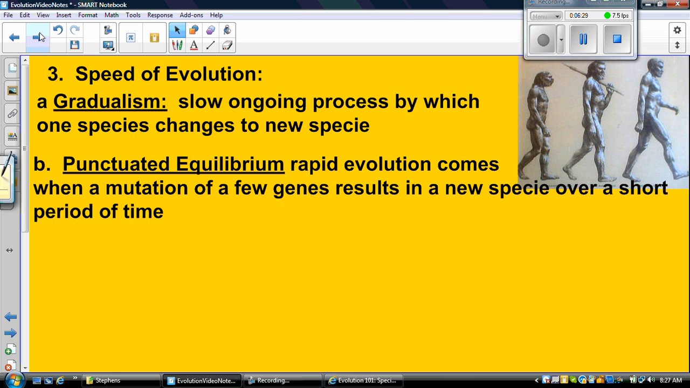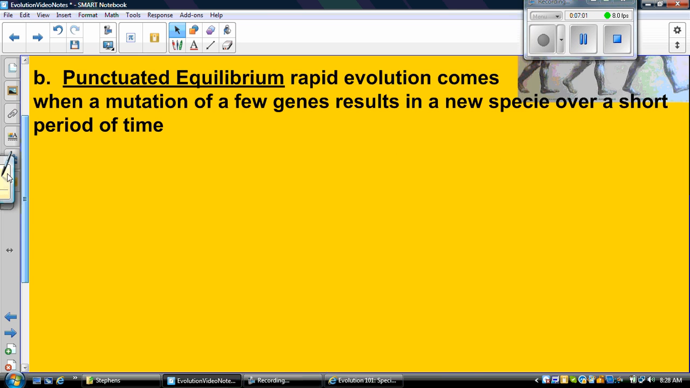Okay, so when we talk about evolution, we also need to talk about how fast that can occur. There's two ideas on the speed of evolution: gradualism and punctuated equilibrium. Gradualism is a slow, ongoing process by which one species changes into a new species. So gradualism says that the process of changing over time is going to take a really long time. Punctuated equilibrium says it could happen fast when a mutation of a few genes results in a new species over a short period of time. So let me give you an example.